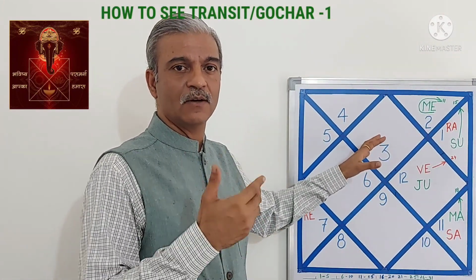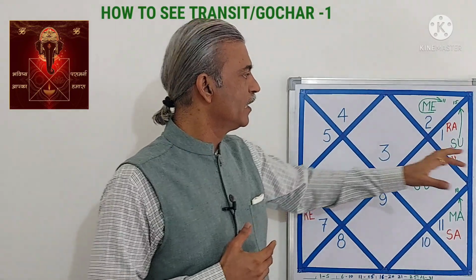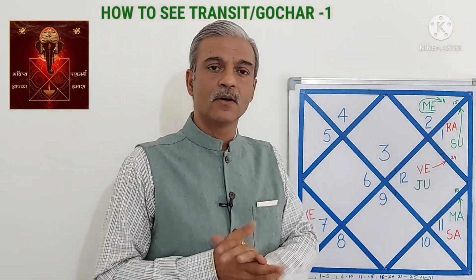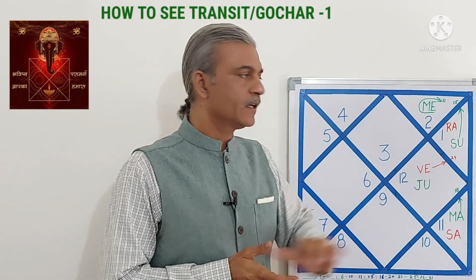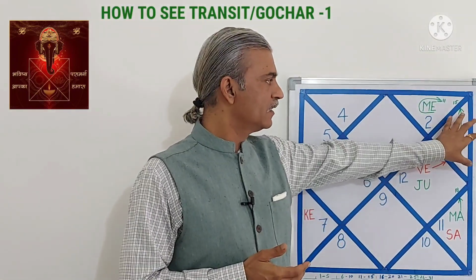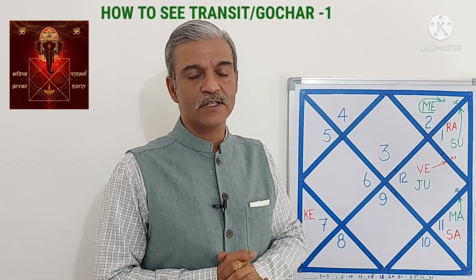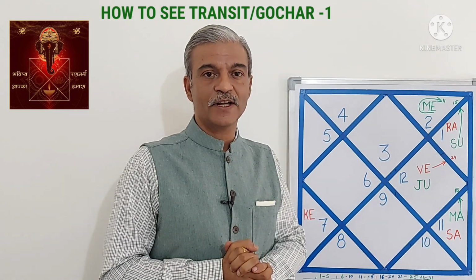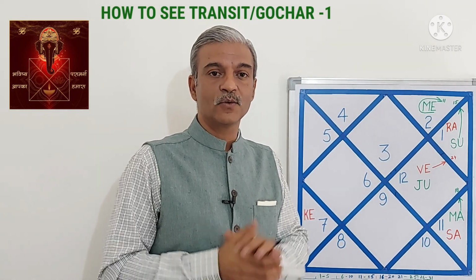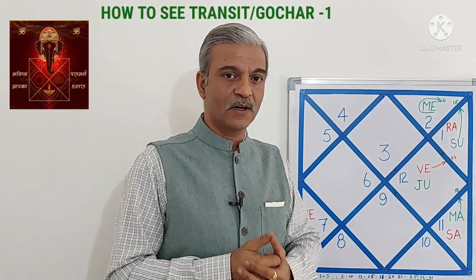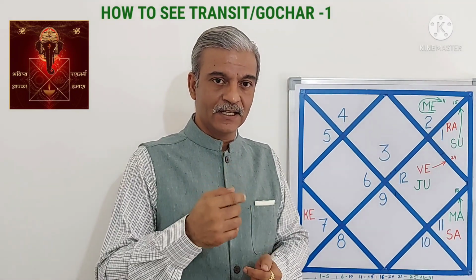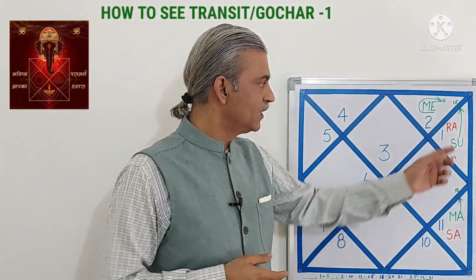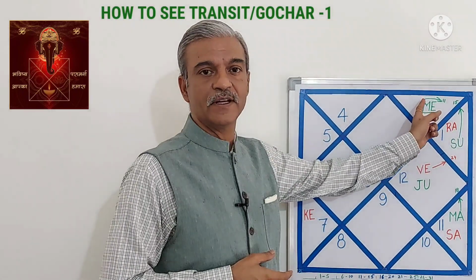So this is how the planets move. And when we look at the duration of these planets' movement, we find that Sun goes around the horoscope in 1 year. That means of the 12 houses, Sun will stay in each house for 1 month. Now, if you want to check the movement of Sun, all you have to do, in whichever app you have opened this, is change the month to the next month, and you will find Sun would have moved here.